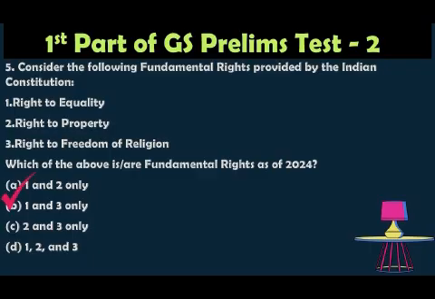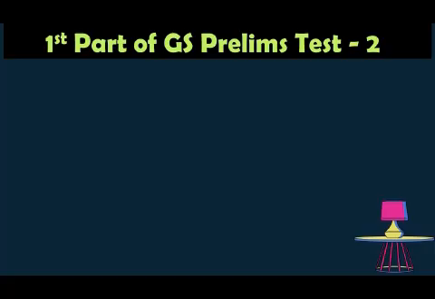Option B, 1 and 3 only. 3 only. Because the right to equality under Articles 14 to 18 and the right to freedom of religion under Articles 25 to 28 are fundamental rights. The right to property under Article 31 was removed from the fundamental rights by the 44th Constitutional Amendment Act 1978, and it is made a legal right under Article 300A. So the fundamental rights are the right to equality and the right to freedom of religion.